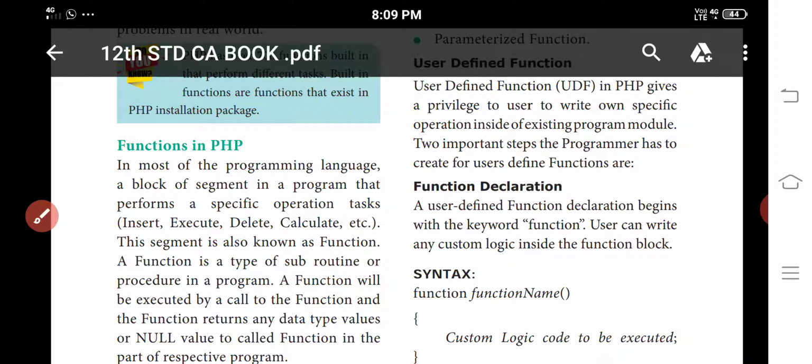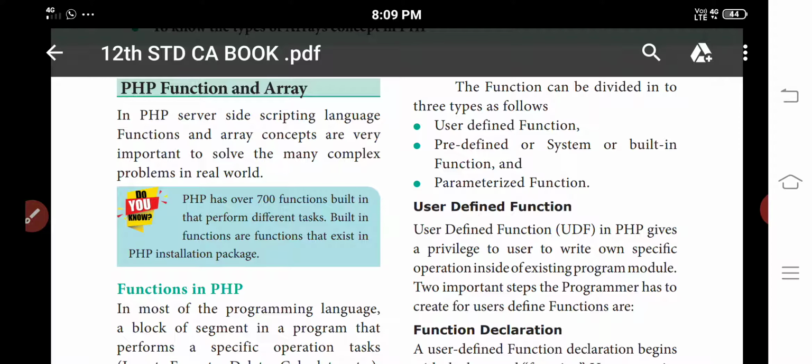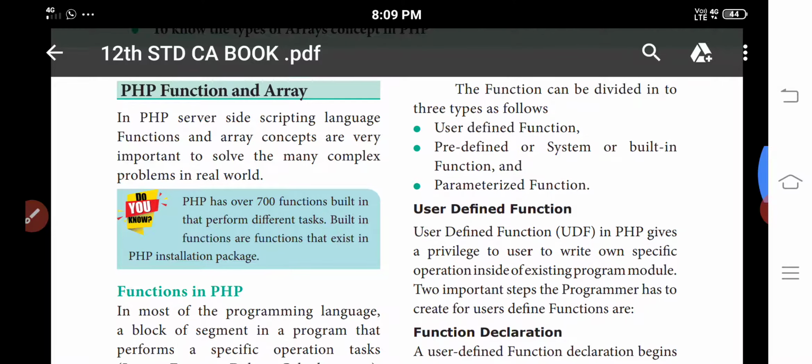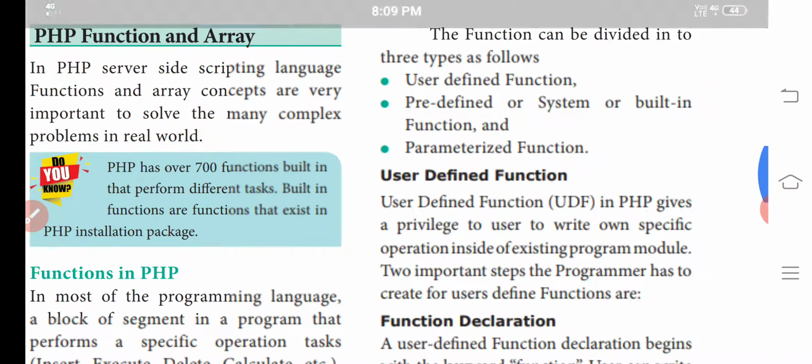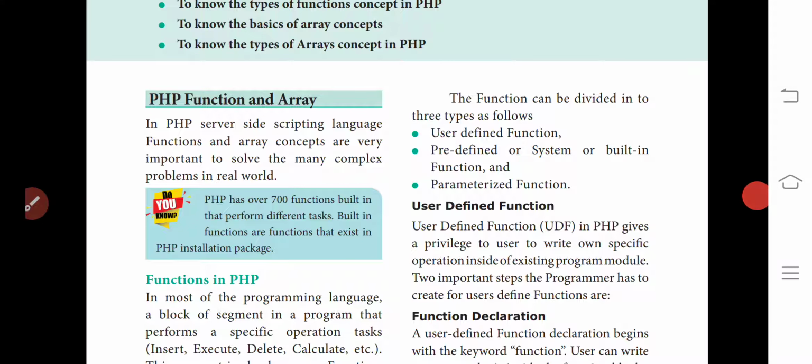Okay, then we divide functions into three types: user defined function, predefined function, and parameterized function. The first one is the user defined function. So what is meant by user defined function? In PHP, a user defined function gives the user the privilege to write their own specific operations inside an existing program module.